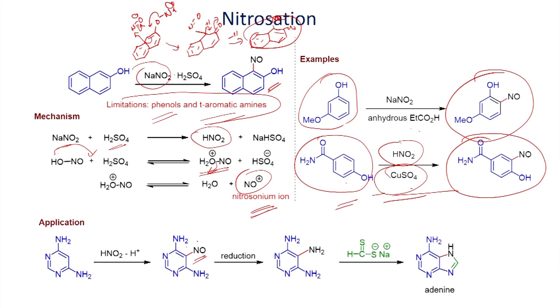Once you have the nitroso group in the system, you can reduce it to NH2, and this can be coupled with this one, and you will be able to form adenine. So, synthesis of adenine is usually carried out like this, and you can introduce the nitroso group. The nitroso group can be reduced to the corresponding NH2. Once you have this one, you can react it and you can get this compound.